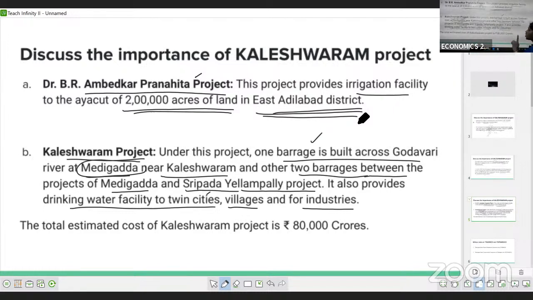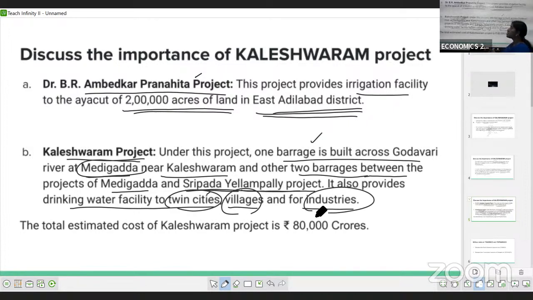For this Kaleshwaram project, they constructed one barrage across the river Godavari at Medigadda near Kaleshwaram and 2 more barrages between the project of Medigadda and the Sripada Ellampalli project. With the help of this Kaleshwaram project, they plan to supply drinking water in the twin cities, even in the villages, and for agriculture as well as for industries.